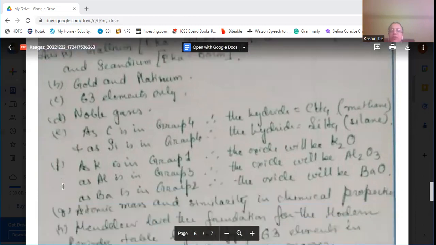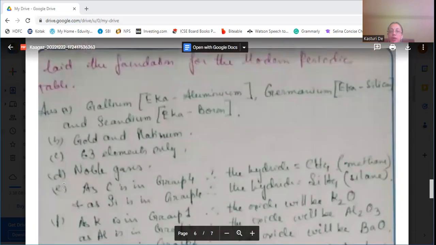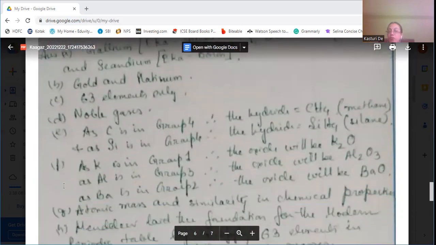Next, for the formula of oxides of potassium, aluminium, and barium: potassium lies in group number 1, so its valency is 1. The oxide will be K2O, as oxygen has valency 2.